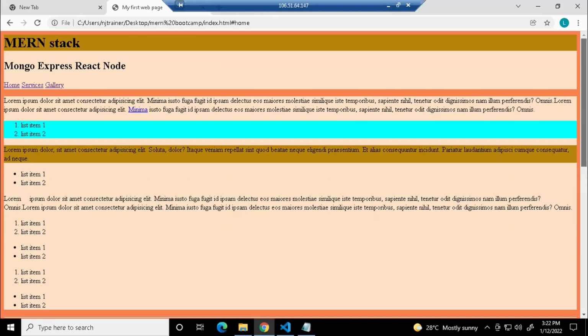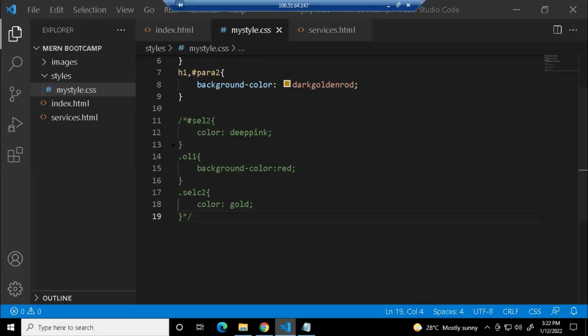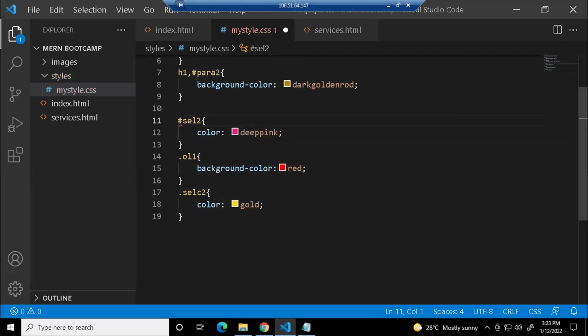You can see, the styles you have applied in the below part are not shown in the output. Ma'am, this is a multi-line comment? Yeah, this is a multi-line comment, but actually in CSS, you don't have a single line comment. Like we have double slash in other programming languages, here in CSS single line comments are not supported. Even if you want to comment a single line, you have to use /* and */ only. Even if it is single or multiple line comments, anything. This is comments in CSS.